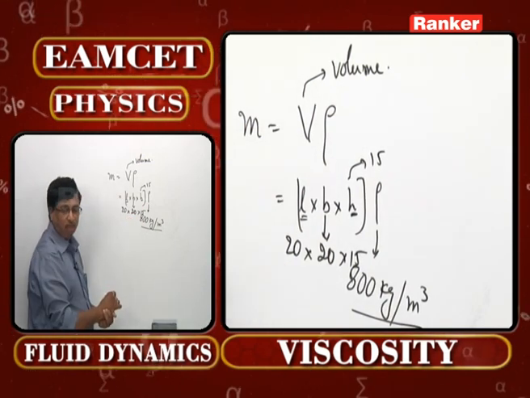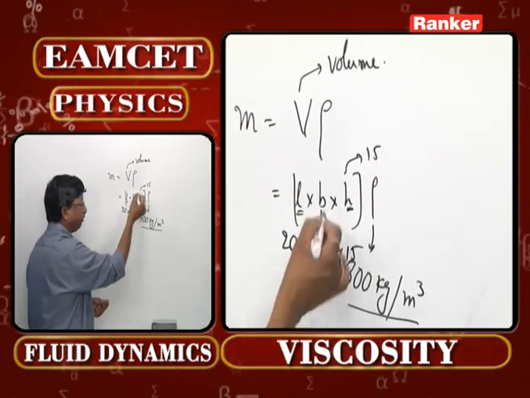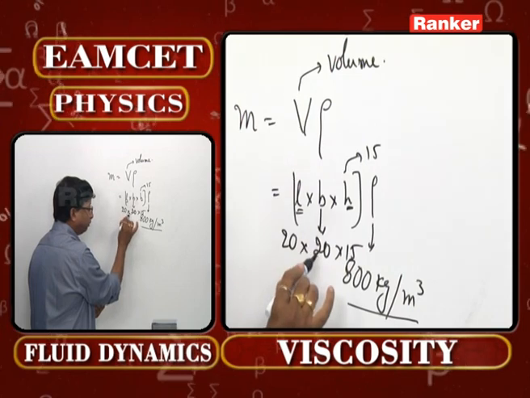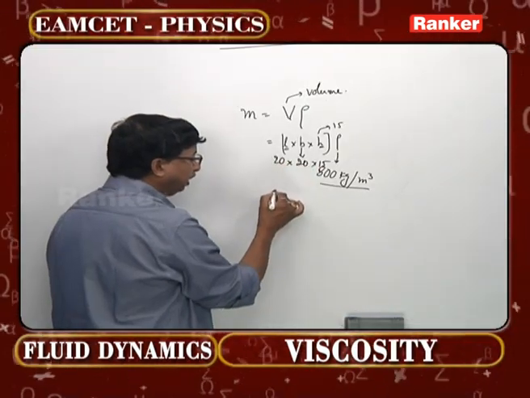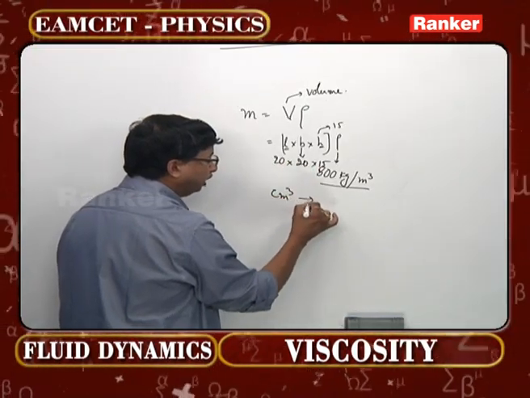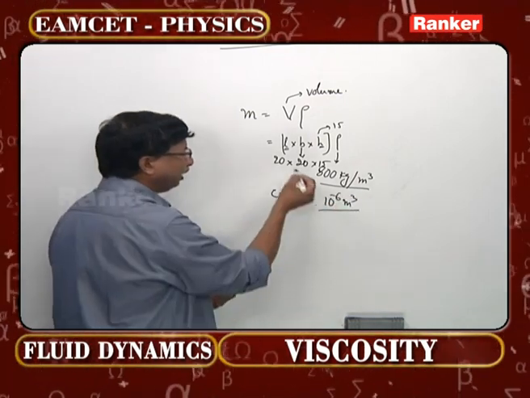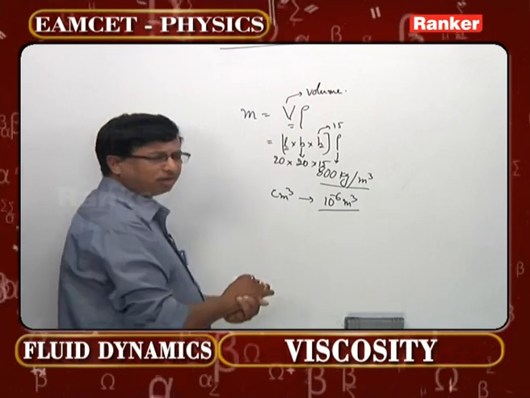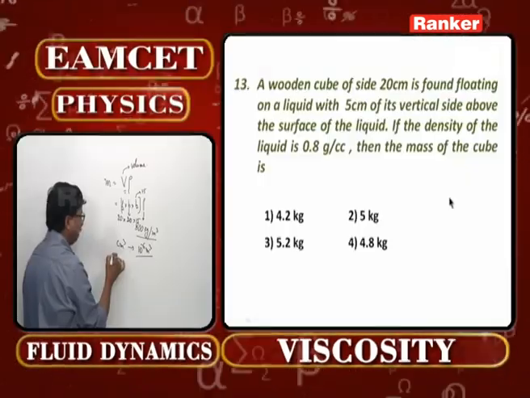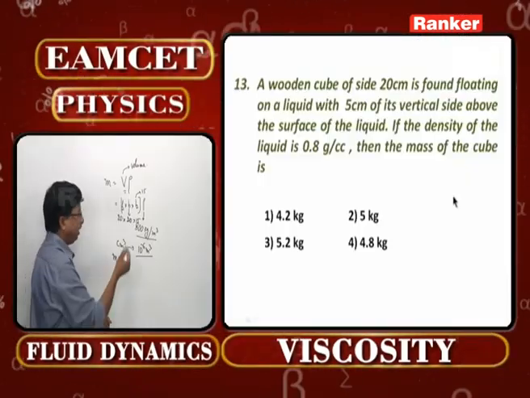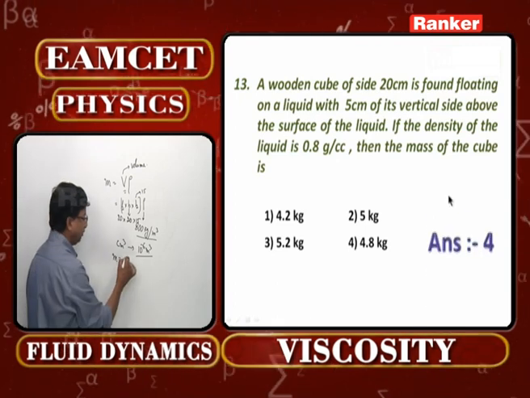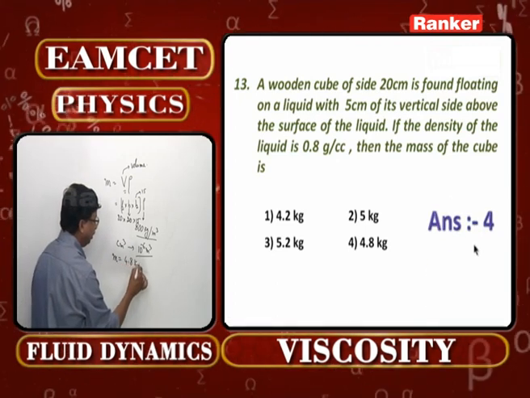You will be getting centimeter cube, to be converted into meter cube, 10 power minus 6 meter cube. Just substitute these values in V into rho, then you will be getting the mass exactly 4.8 kg.